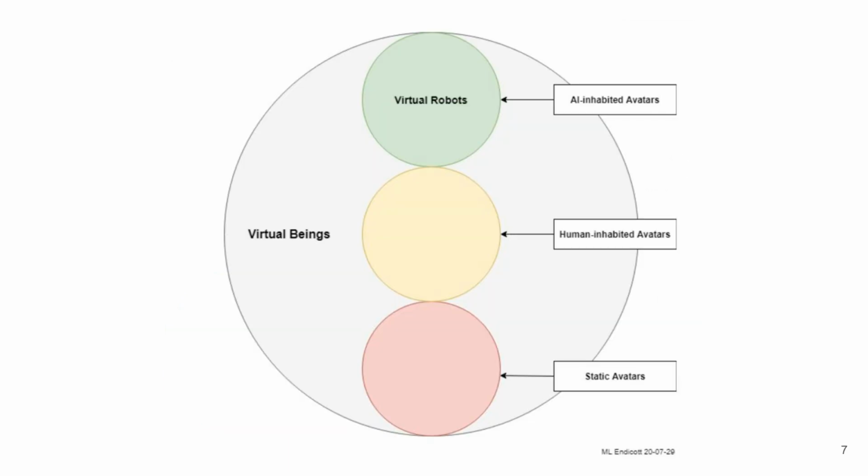This diagram defines the broad category of virtual beings, which encompasses three subtypes: static avatars, human-inhabited avatars, and AI-inhabited avatars, represented here as virtual robots. Static avatars are the simplest form, existing as non-interactive or pre-rendered entities. Human-inhabited avatars add a layer of interactivity through direct human control, such as VTubers or performers operating digital characters. AI-inhabited avatars, or virtual robots, function autonomously, generating their own behaviors and interactions without human operators. By situating all three within the larger circle of virtual beings, the diagram emphasizes that they are variations of the same overarching concept, distinguished by how they are inhabited and how much autonomy they possess.